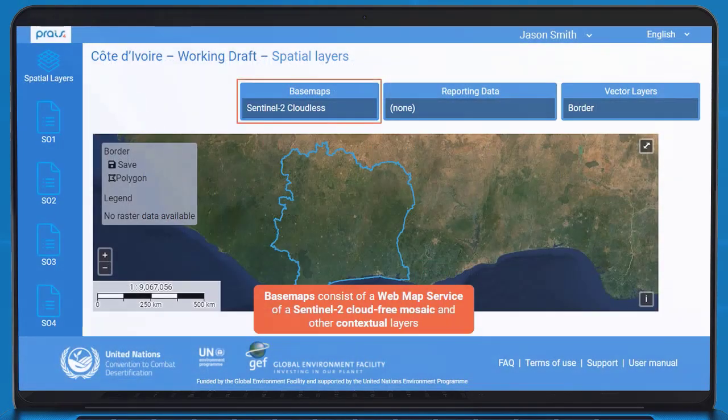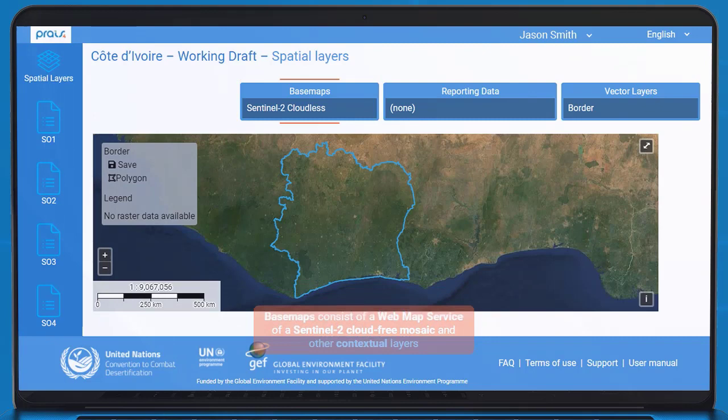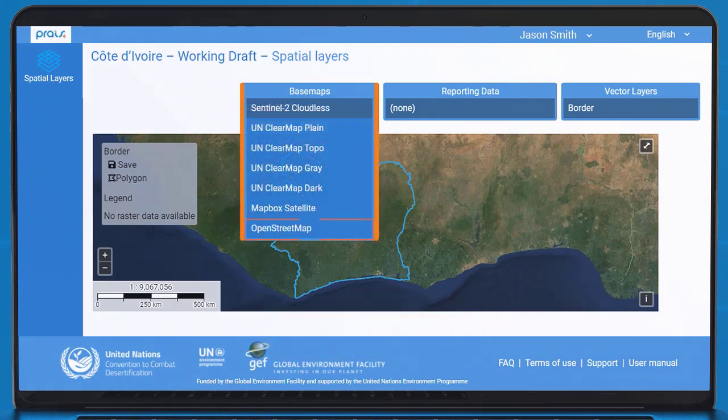The Spatial Data Viewer allows users to select the preferred base map. Base maps consist of a web map service, of a Sentinel-2 cloud-free mosaic, and other contextual layers. Users can select the preferred base map for added context, for example, when digitizing areas for reporting.